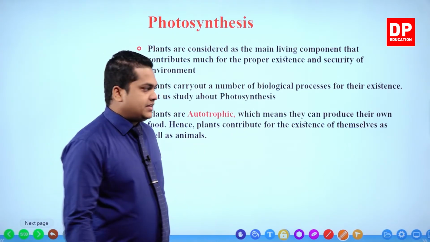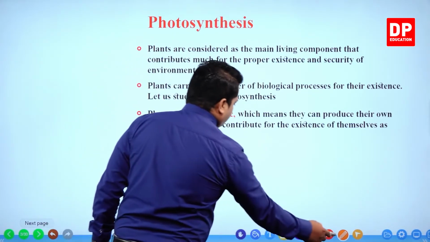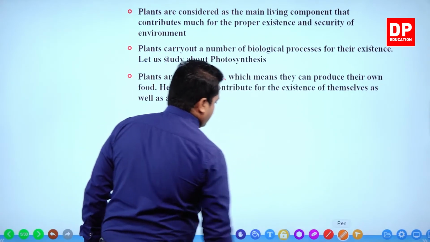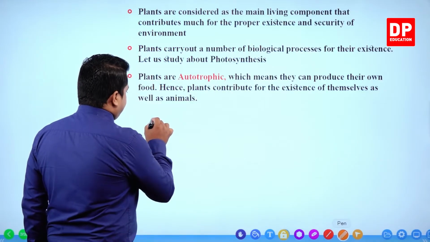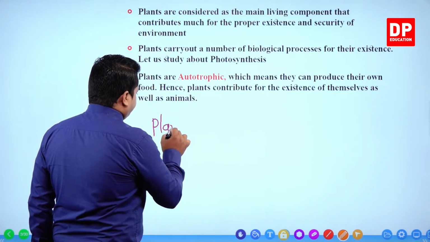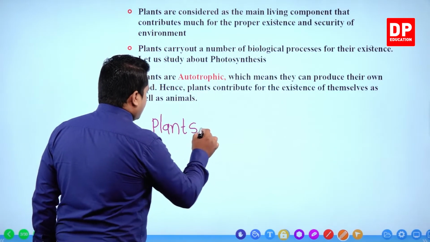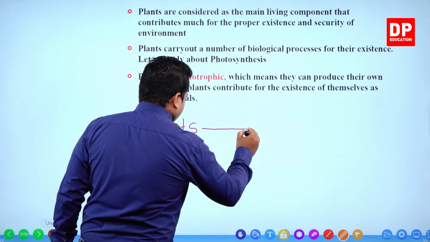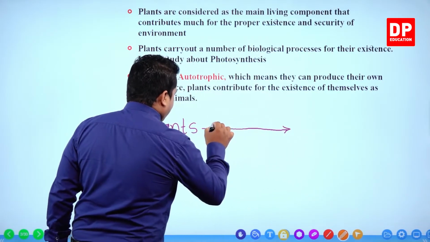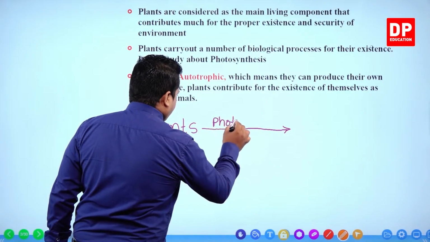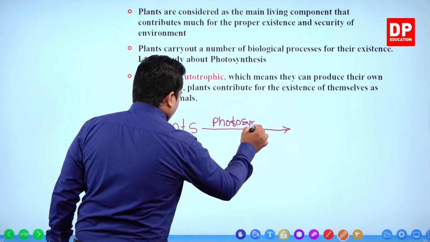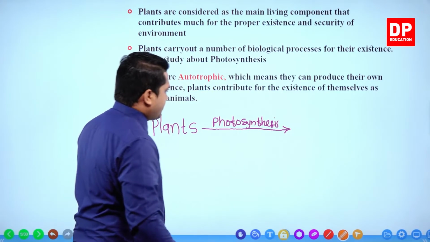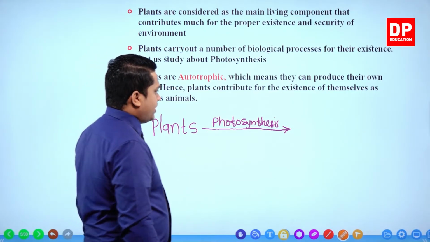I can show it to you like this. So if you take plants, through the process of photosynthesis, right, through the process of photosynthesis, plants are going to absorb sunlight.